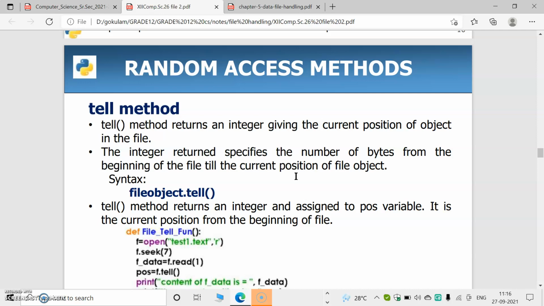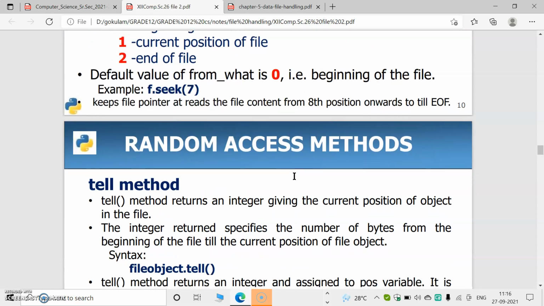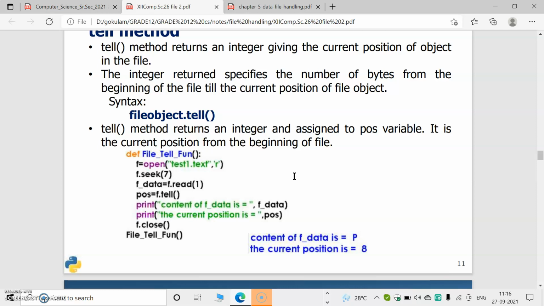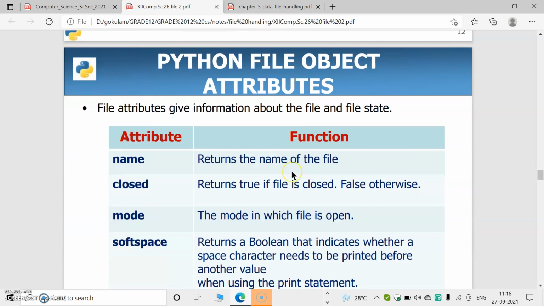If our pointer is at the 5th position, the tell method will return that position. The seek method is used to read the content from the corresponding location. If the location is 0, from 0 onwards the file is read. If the location is 5, from 5 onwards the file is read. The tell method will tell where our pointer resides. Then after this operation we have to close the file.